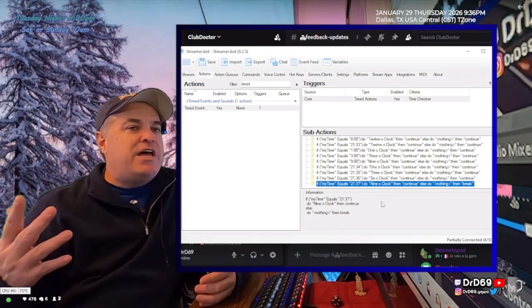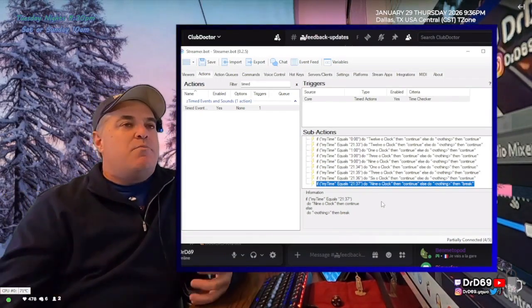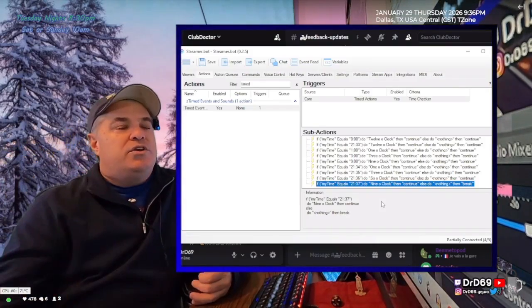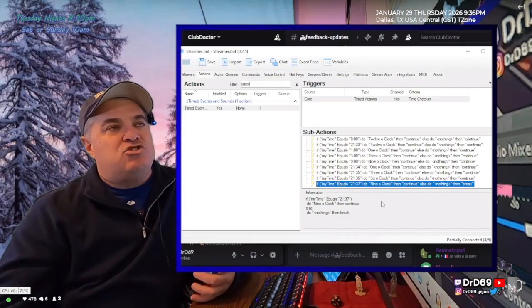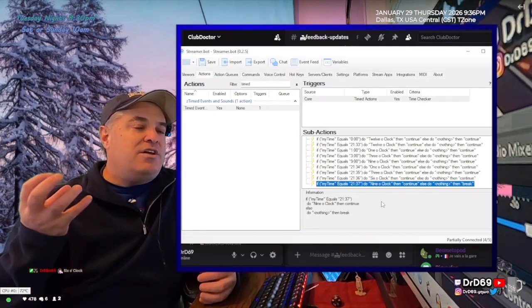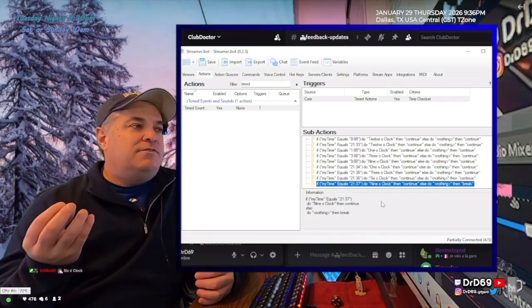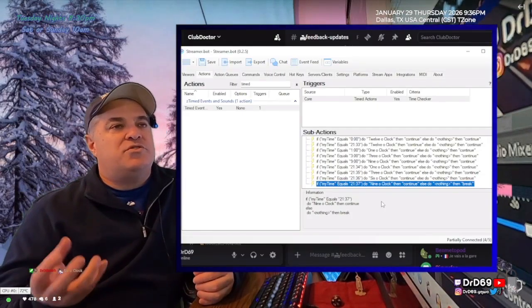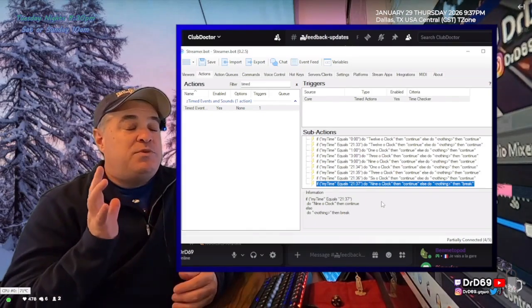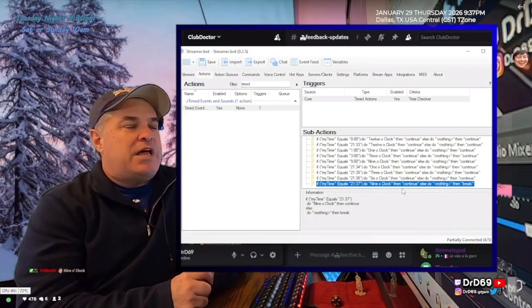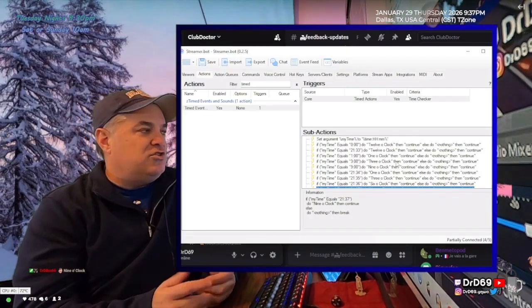Automatically type something in chat or play a song or whatever, but how do I make it happen at a certain time of the day? Well, this is how you can use timed action triggers in combination with your action that has logic to test the time, to know when it is the time to do a certain thing. Make sure you set your variable to be not persisted. So I guess it can be like updating all the time, and that will allow it to work. And I'll show you that here in just a second.